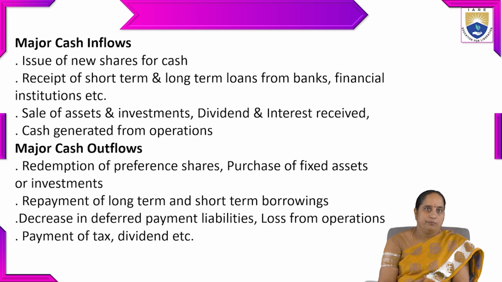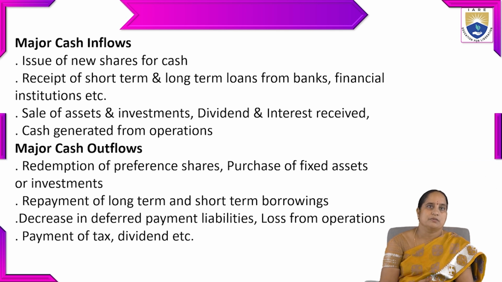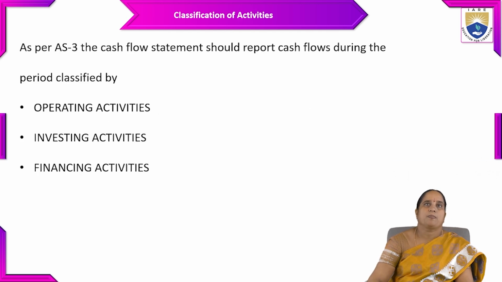Then coming to major cash outflows, which tell us the application: redemption of preference shares, purchase of fixed assets or investments, repayment of long-term and short-term borrowings, decrease in deferred payment liabilities, loss from operations, payment of tax, dividend, etc. These are the application of cash.